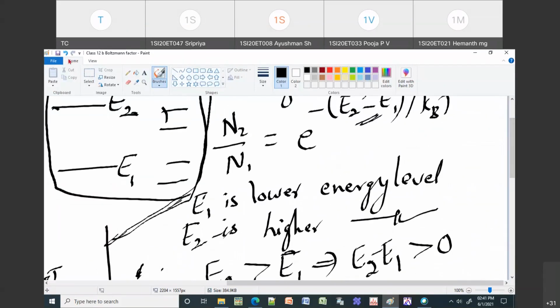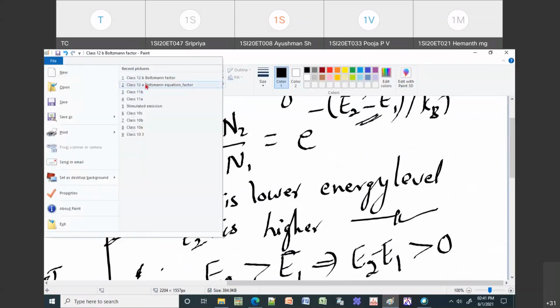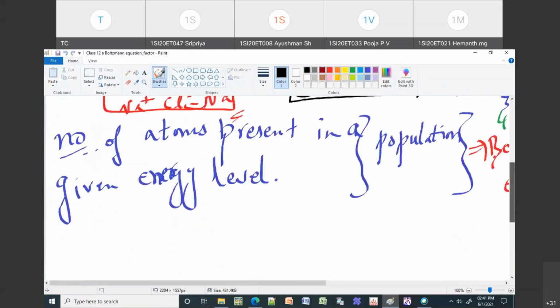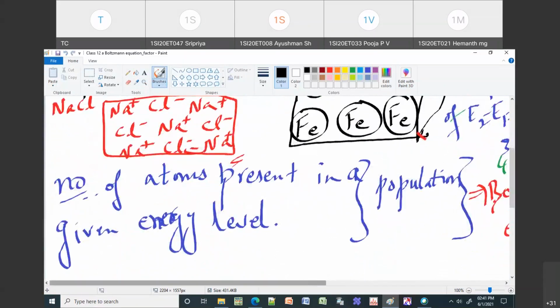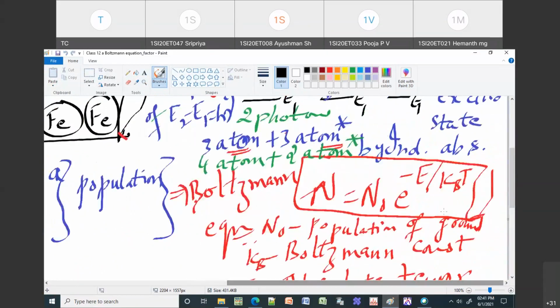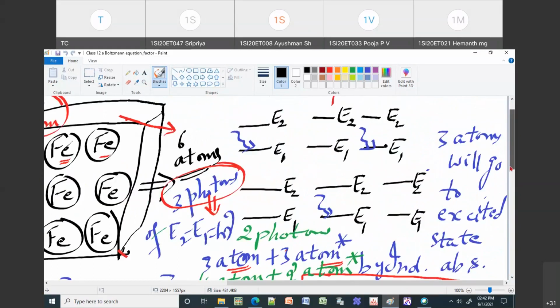I have to change something here. I will change it, then we'll go to the next concept. Yes, I have written it here properly. N is equal to N naught e to the power of minus E by kBT. That is your population.